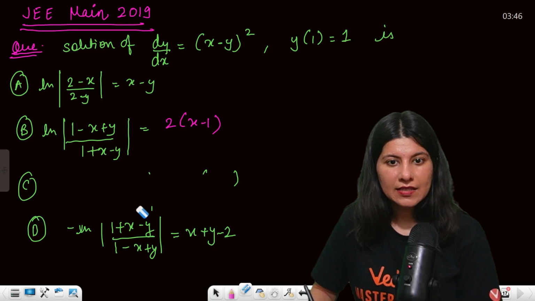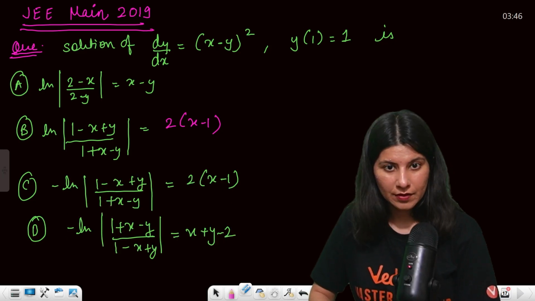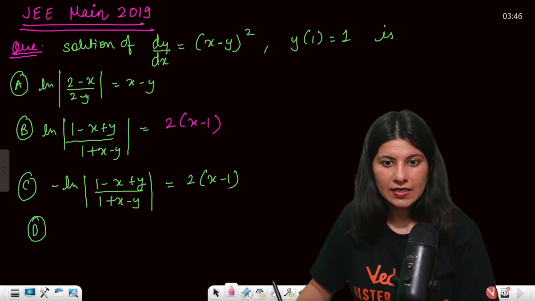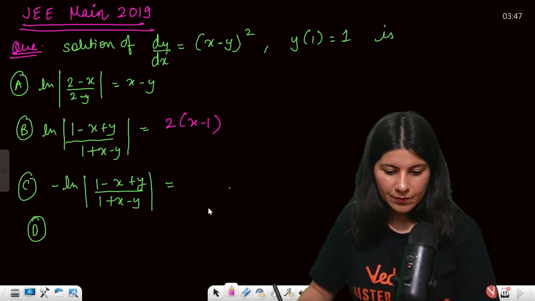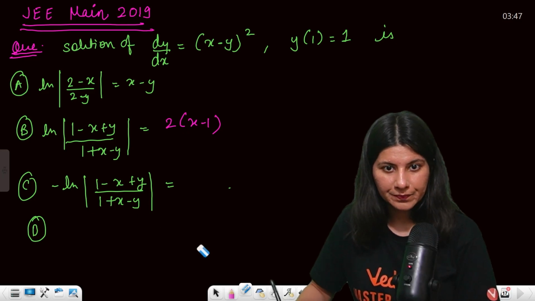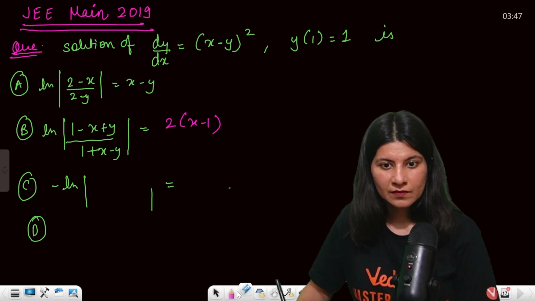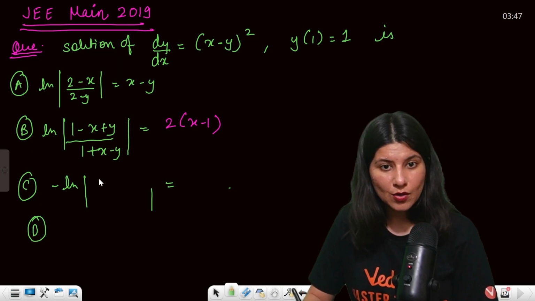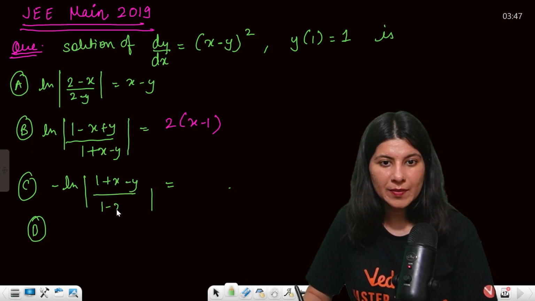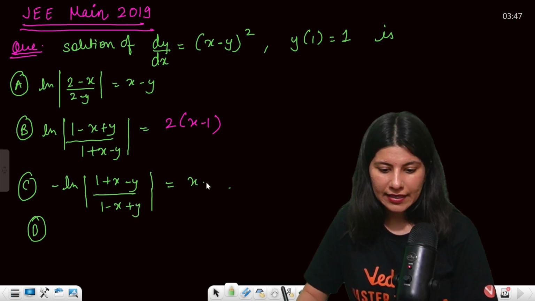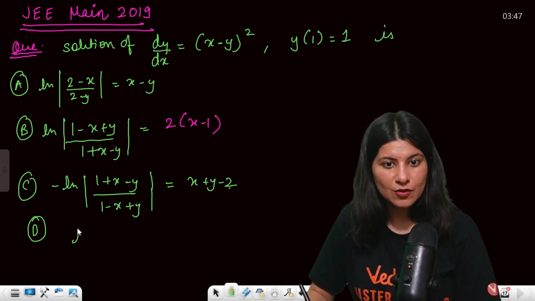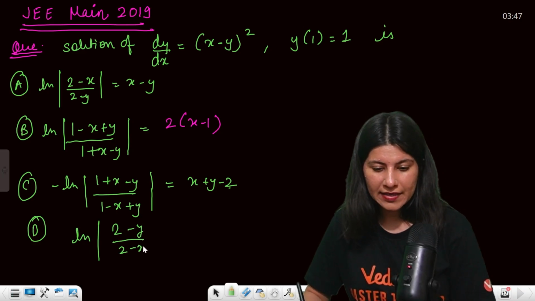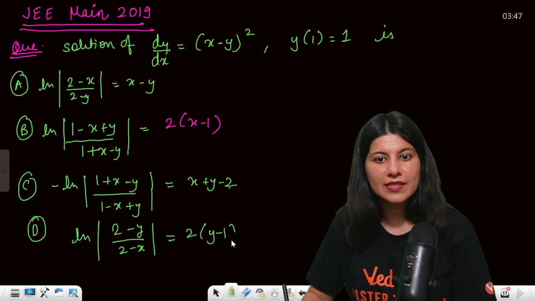Option C is minus log of 1 plus x minus y upon 1 minus x plus y and x plus y minus 2, and last option D is log of 2 minus y upon 2 minus x is equals to 2 of y minus 1.